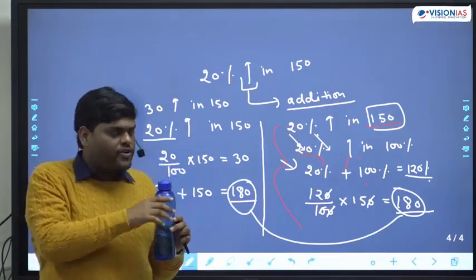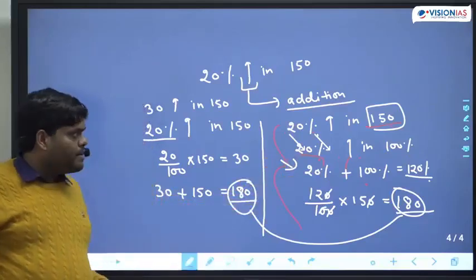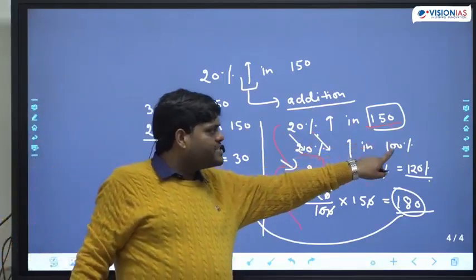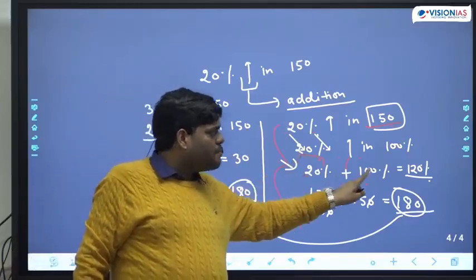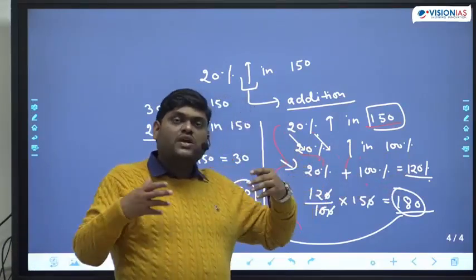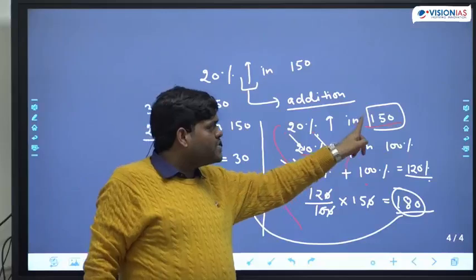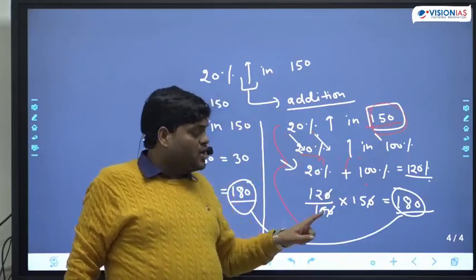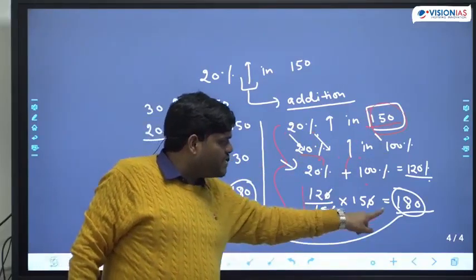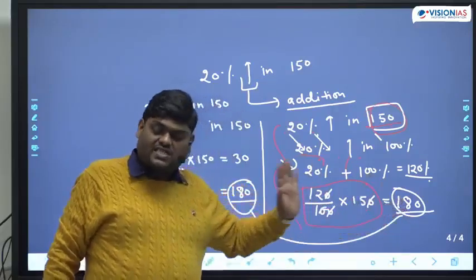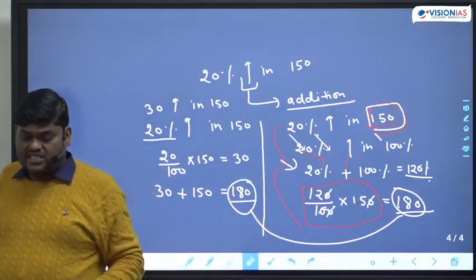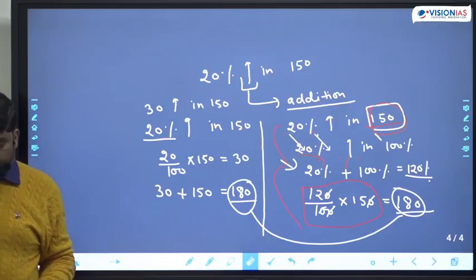Are you getting my point or not? Simply here, the number was 150, that is equal to 100%. You are increasing 20%, that means the number becomes 120%. 120% of which number? 120% of the original number. So 120% of the original number 150, we can simply find out the answer will be 180.